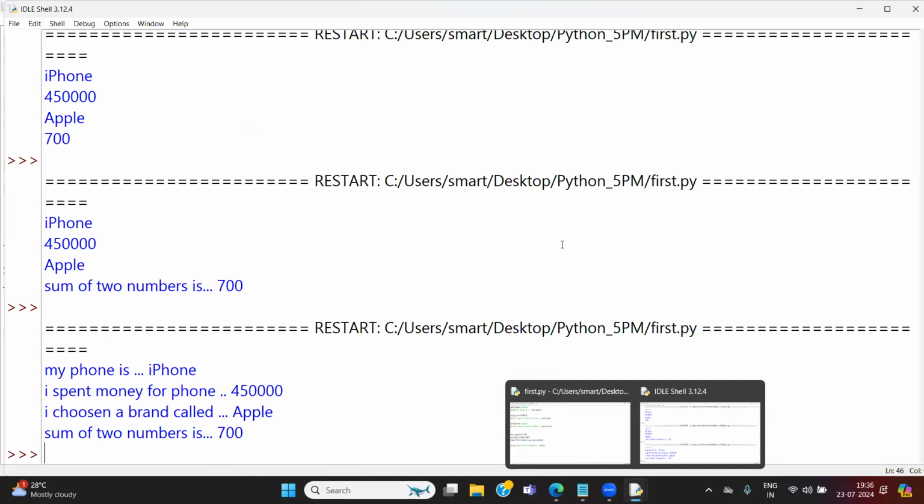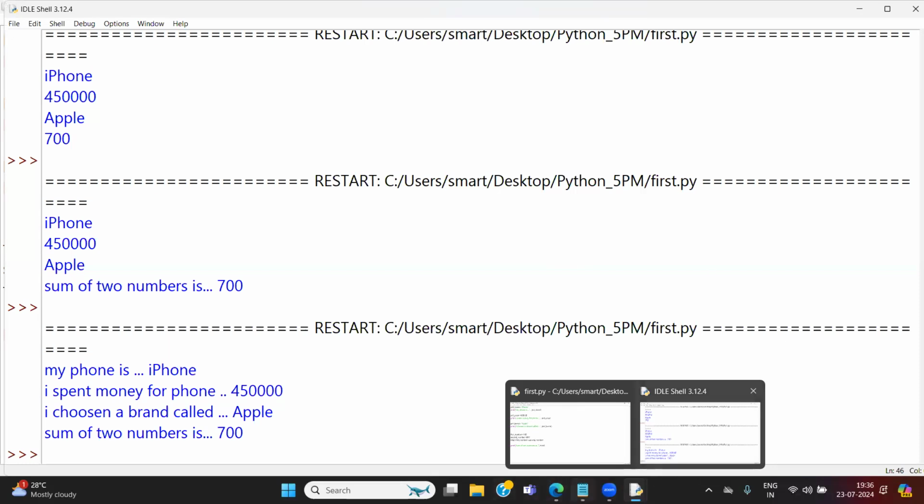Ideally, we are using Python in two different ways. The one way is interpreted code, where you can practice your Python code. The second way is the batch mode. In batch mode, we have to save the file first of all in .py format. Then you have to write a bunch of lines of code. Then we need to execute the code, and then you can see the output over there.